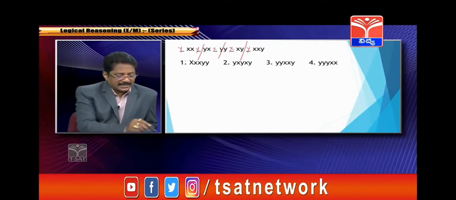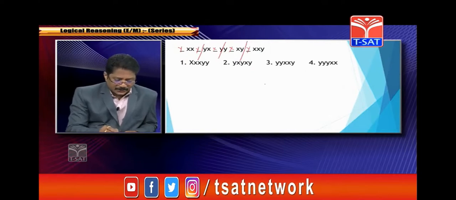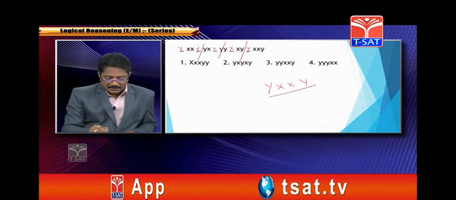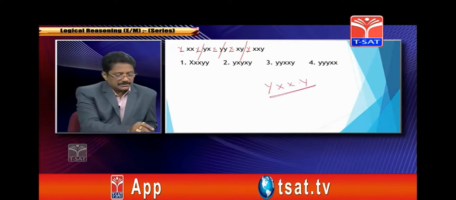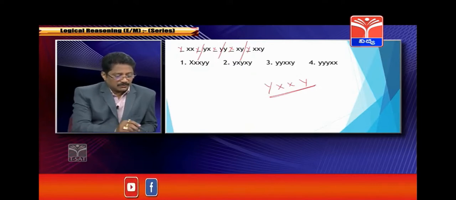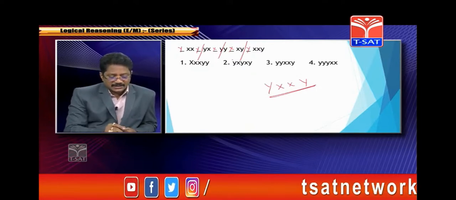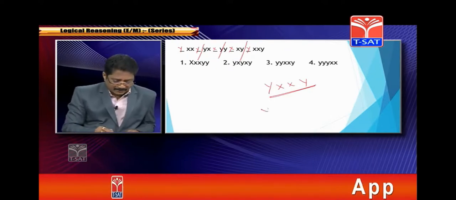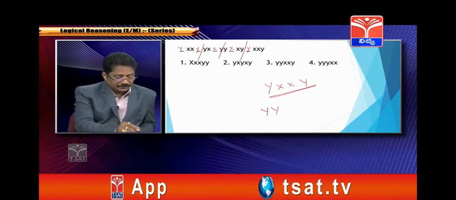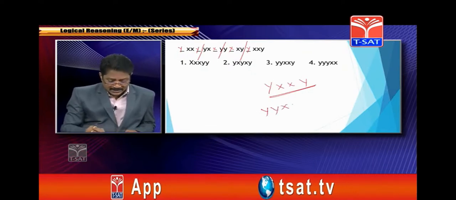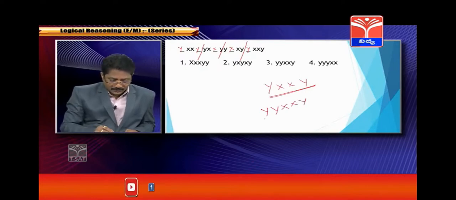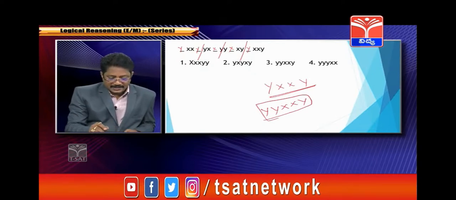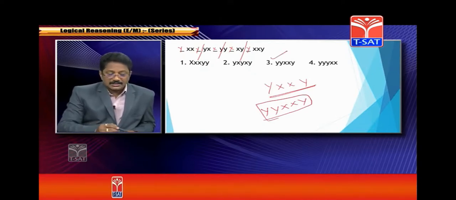When you divide it, what is the common pattern you are observing? Y x x y. Correct. This is the common pattern. You observe it: y x x y, y x x y, y x x y. So it's very clear. Now, the letters in each position: the first one is y, second one is y, third one is x, fourth one is x, and fifth one is y. So y y x x y is the answer, which means option 3 is correct.